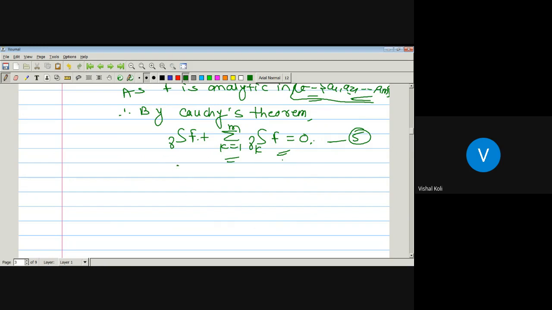Now, as f is analytic in G minus {a1, a2, up to am}, it must have a Laurent series expansion.